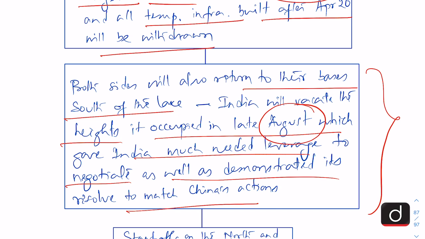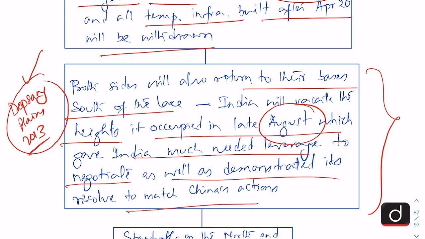India should try to leverage it to the maximum possible. And because China has been occupying Depsang Plains since 2013, maybe India can bargain with China that China should withdraw from Depsang Plains and then India will also vacate these heights which it occupied in late August.